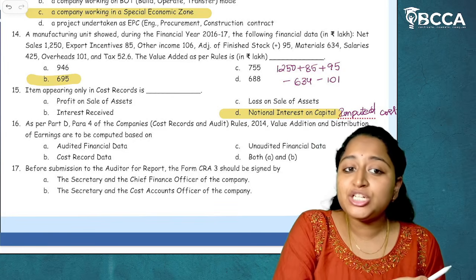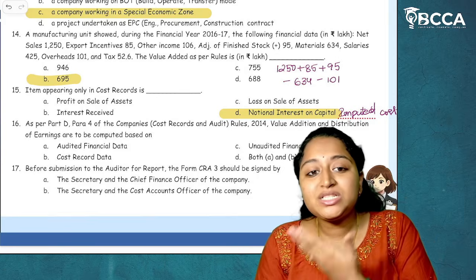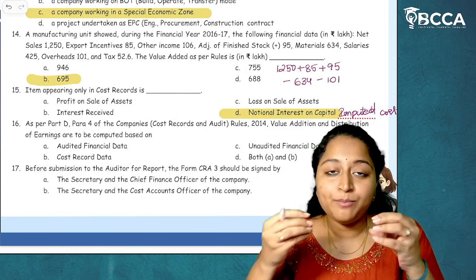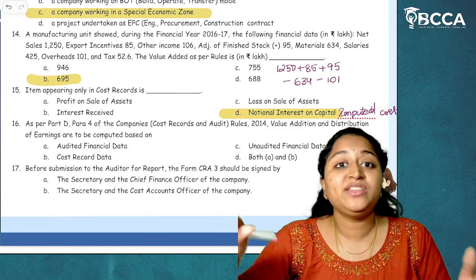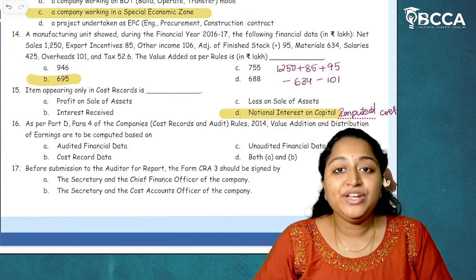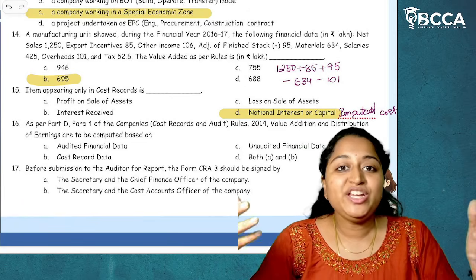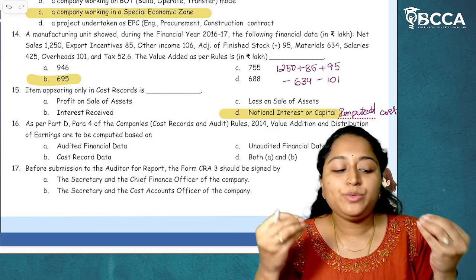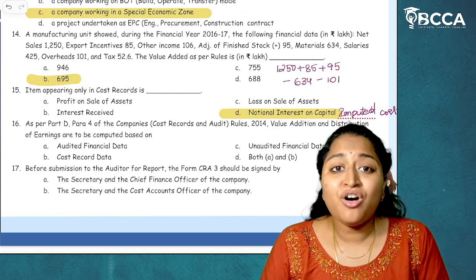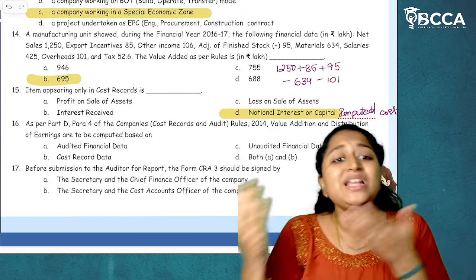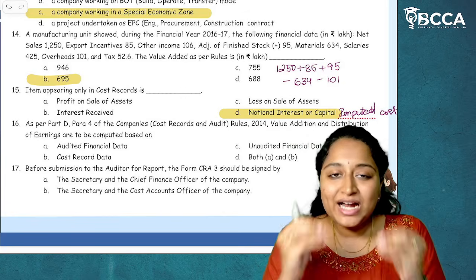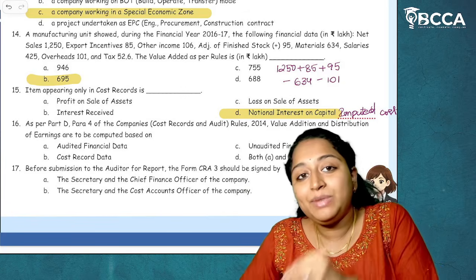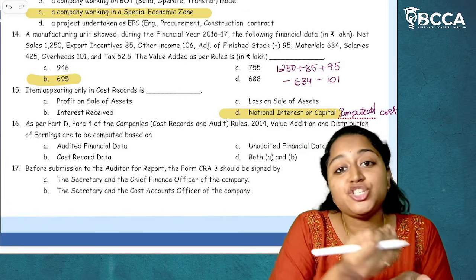So both financial data as well as cost record data are considered when you calculate the earnings available for distribution. When you take the tax, the interest paid on working capital loans, the interest paid on fixed loans, all these are financial data as well as cost data. So the actual answer is both A and B, not only the audited financial data.